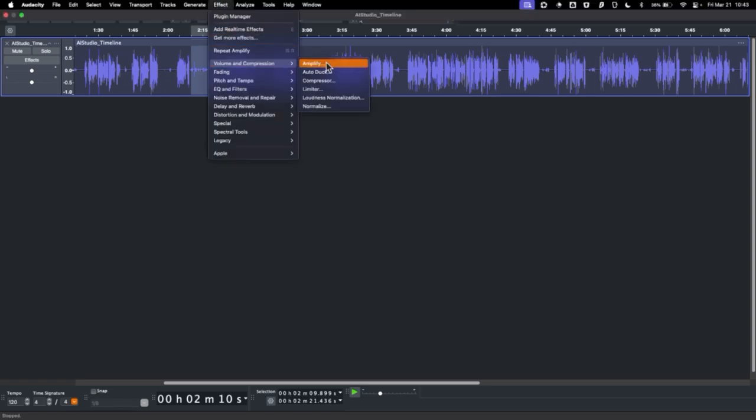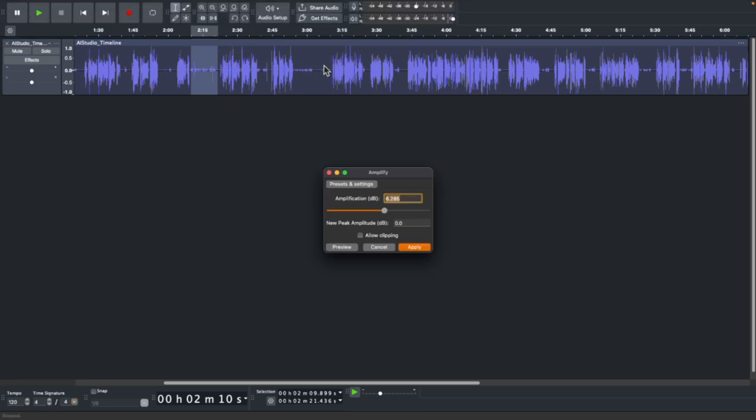Okay, I see you have selected the Effect menu. What would you like to do next? I want to amplify again. Okay, you're back in the Amplify window. Do you want to change the amplification amount from 6.285 decibels? Yes. What number should I enter?